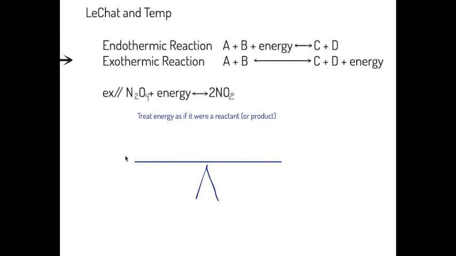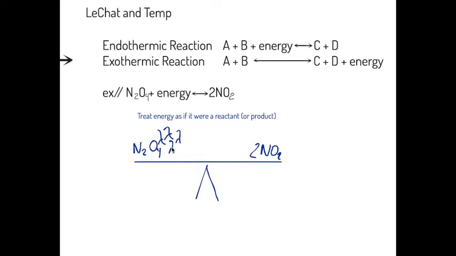So using our teeter-totter analogy from before, we have dinitrogen tetroxide, and we have energy on this side. We have products of nitrogen dioxide. There's two there. We'll show both of them. If we were to add a lot more energy on this side, what we're going to notice is that this side becomes much heavier and would start sinking.